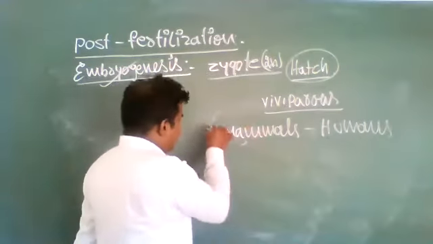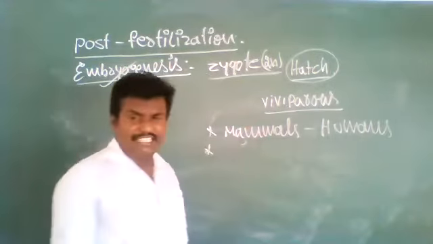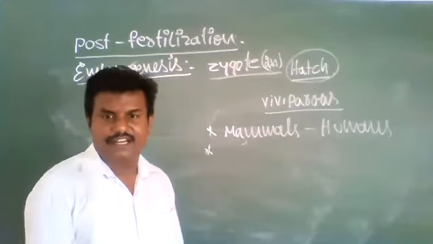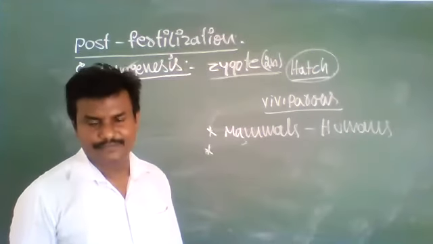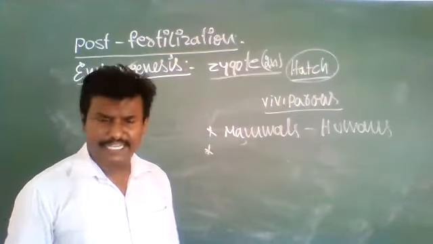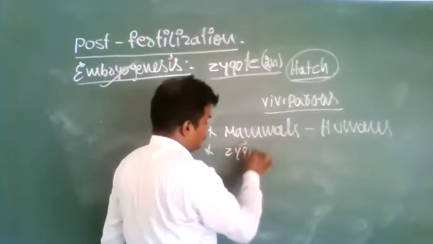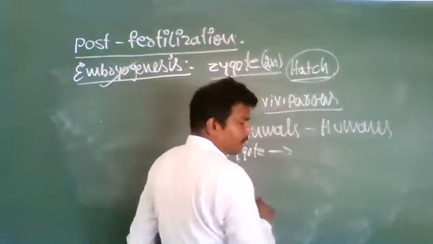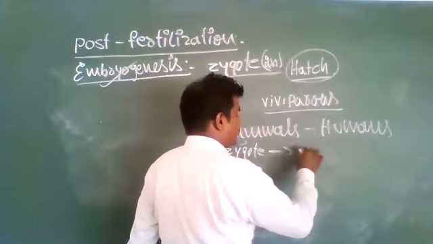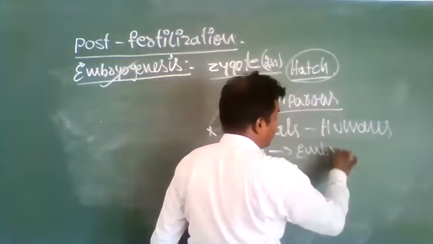In viviparous animals, fertilization takes place inside the female body. After fertilization, the zygote undergoes development and gives rise to an embryo.